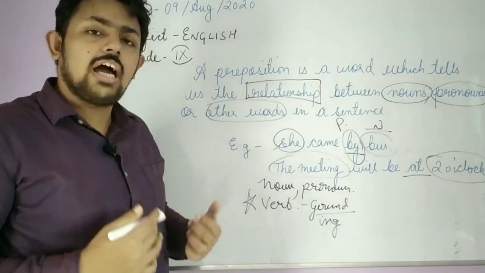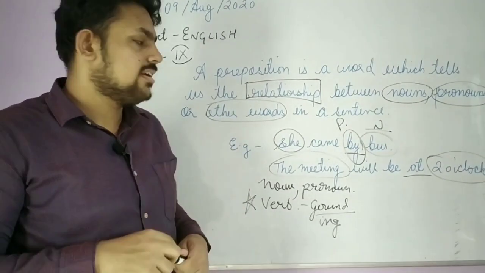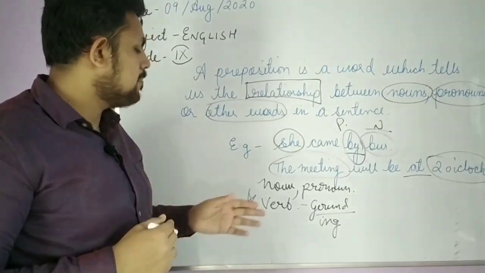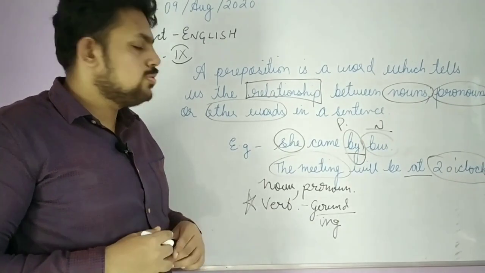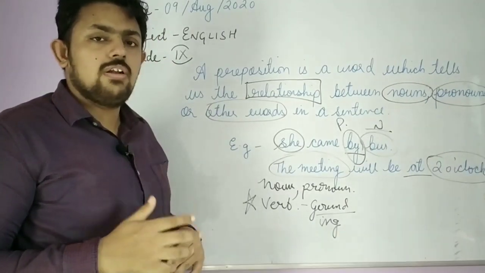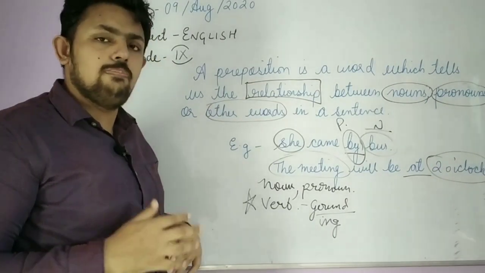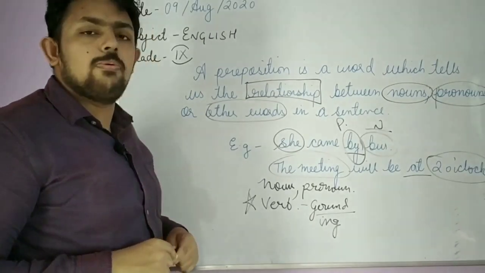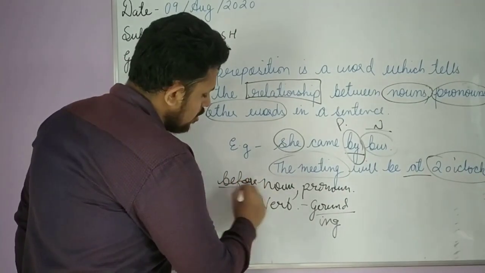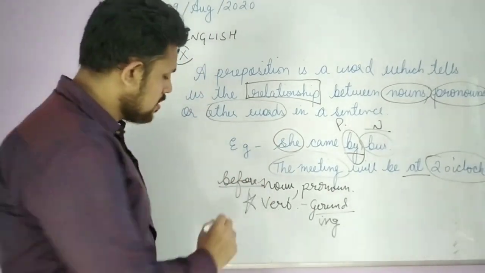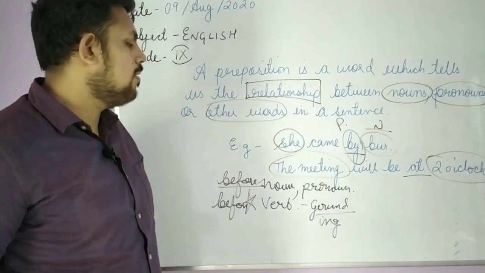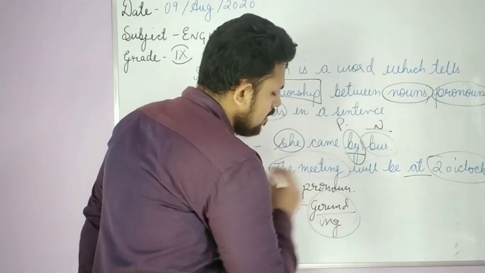So we get to know the time here by the preposition at. These are a few points you have to keep in mind: a preposition is never used with a verb. It has to be in the gerund form when we want to use the preposition before a verb. So a preposition is always used before a noun or pronoun. It is never used before a verb. If it has to come before a verb, then the verb must be in the gerund form.